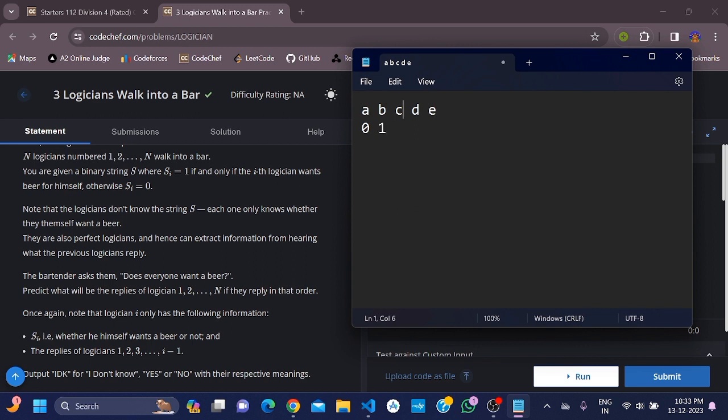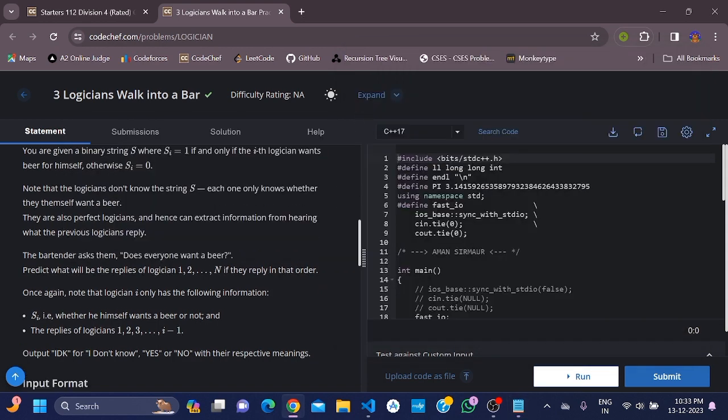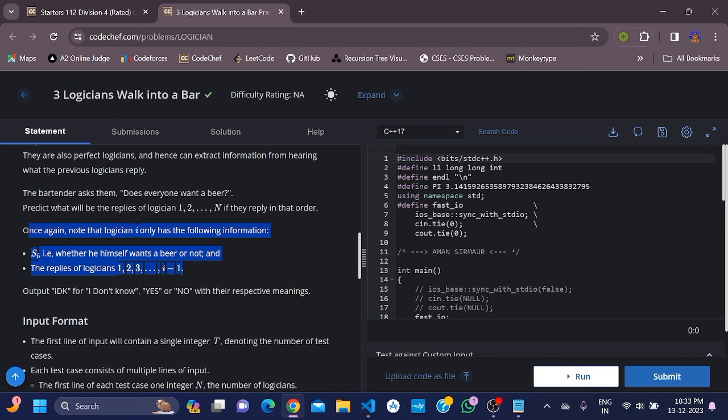C is knowing about A and B and also C itself. Similarly, D is knowing about A, B, C, and D. Similarly, E is knowing about A, B, C, D, and E. So basically the ith logician knows about himself and all the logicians before him. The note is given for the same thing.